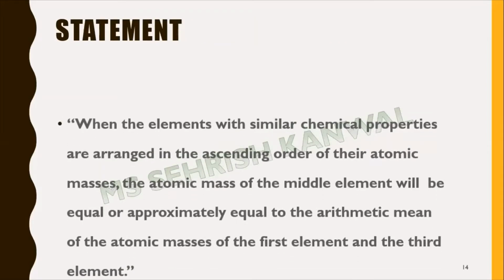Another one is the statement. So what is the statement? When elements with similar chemical properties are arranged in the ascending order of their atomic mass, the atomic mass of the middle element will be equal or approximately equal to the arithmetic mean of the atomic mass of the first element and the third element. You know very well how we can determine the arithmetic mean. The arithmetic mean can easily be found by adding the mass of the 2 elements and dividing it by 2.